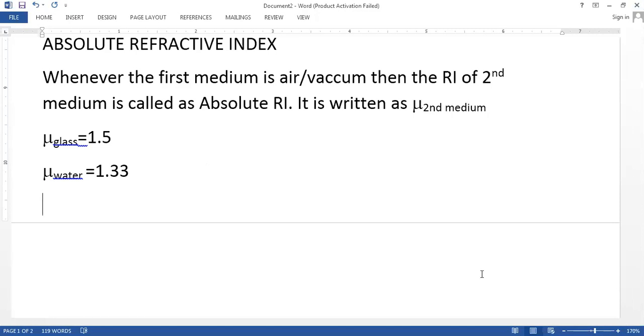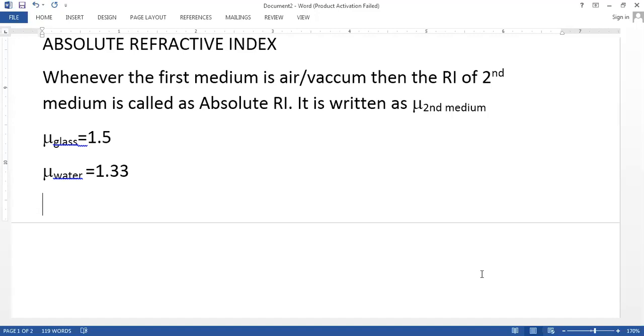What is the meaning of the word absolute refractive index? Absolute refractive index means whenever the first medium is air or vacuum, then the refractive index of the second medium is called the absolute refractive index. Like the refractive index of glass, or the absolute refractive index of water, or the absolute refractive index of diamond. Okay.